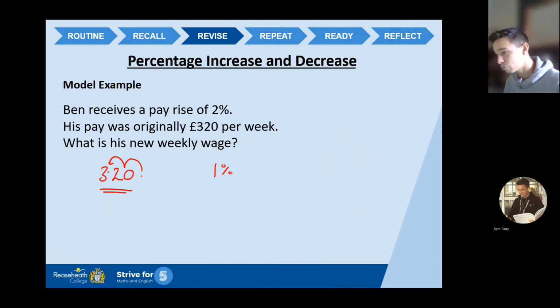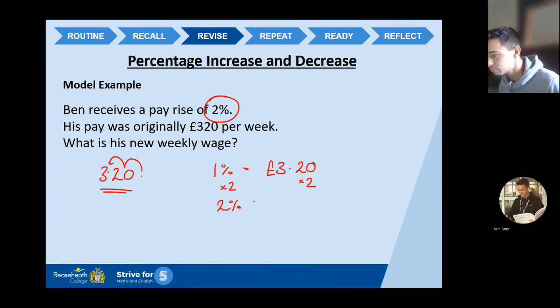Let's write that down. It's a crucial piece of information. £3.20. Okay. I want 2% though, don't I? So I'm going to double this. I'm going to times it by 2. So 2% must be £6.40. Now, crucially, I'm not done. I know my 2% value, which is excellent, but I need to work out his new wage. So what I need to do is take £320 and add on that new amount.